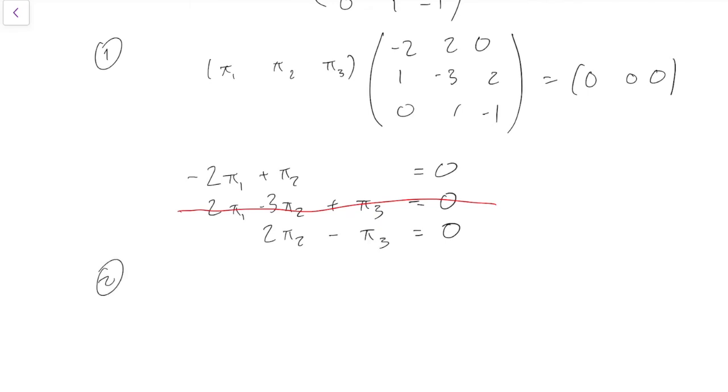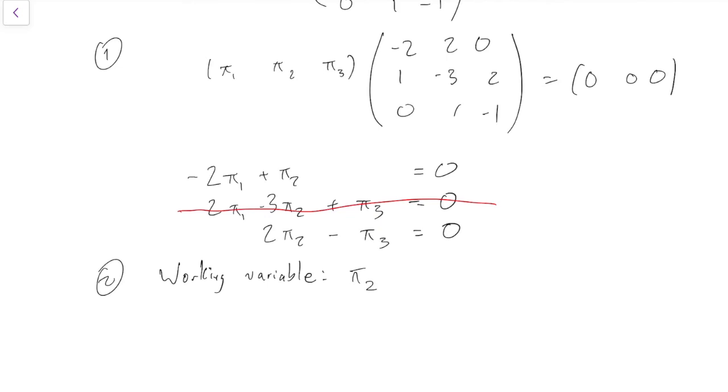Okay, what was our second step in discrete time? Our second step in discrete time was to solve in terms of a working variable. And we'll do the same here. Looking at my equations, I see that they both have pi 2 in. So again, I'm going to pick pi 2 as my working variable, just because I think it's going to make my life easier. Again, if you discarded a different equation or picked a different working variable, that's all fine, but I just think this is going to make my life easier.